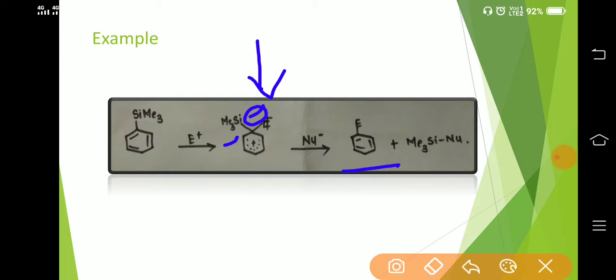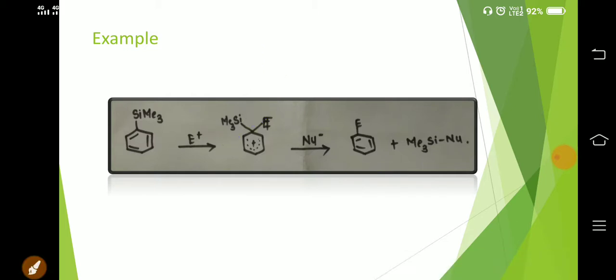Meanwhile, the nucleophile attacks the stable trimethylsilyl carbocation and attacks this to form this product.